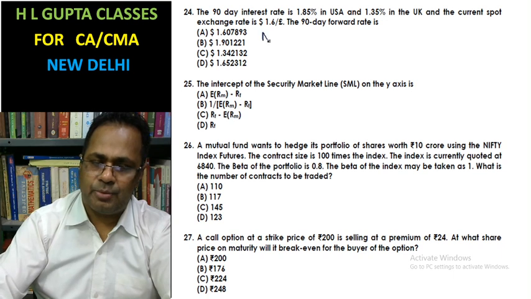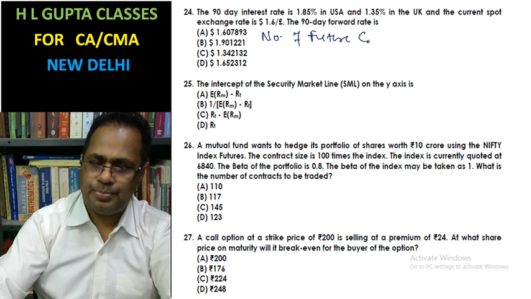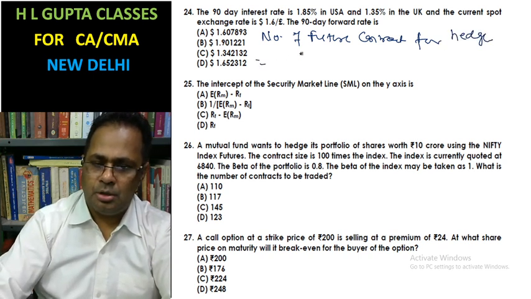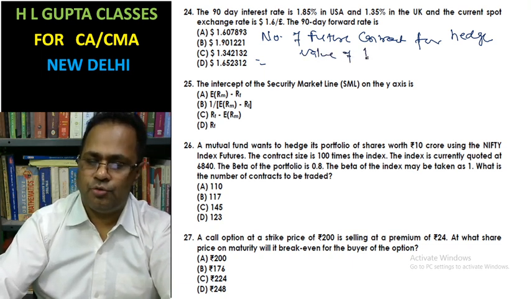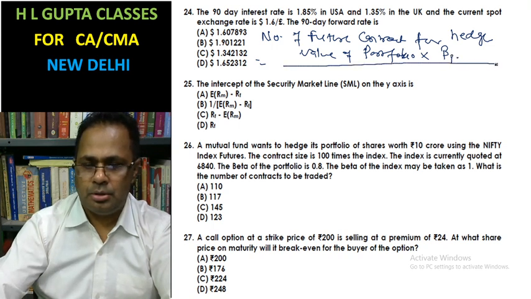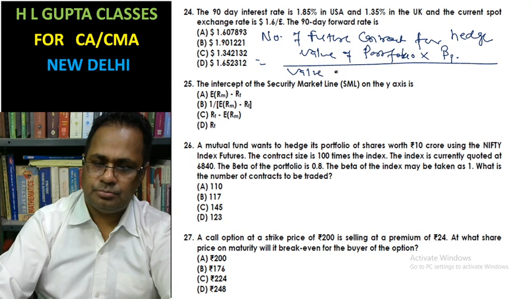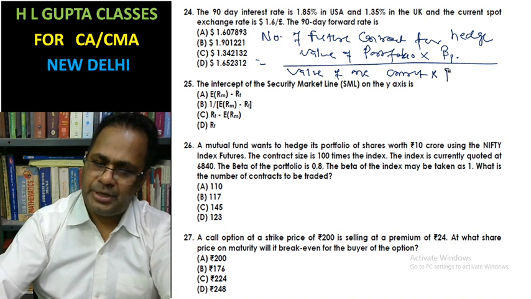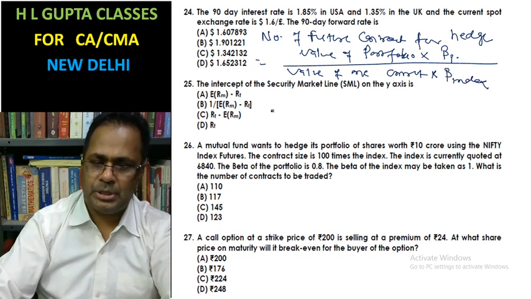Number of futures contracts required to hedge equals value of portfolio into beta of portfolio, divided by value of one contract into beta of index.